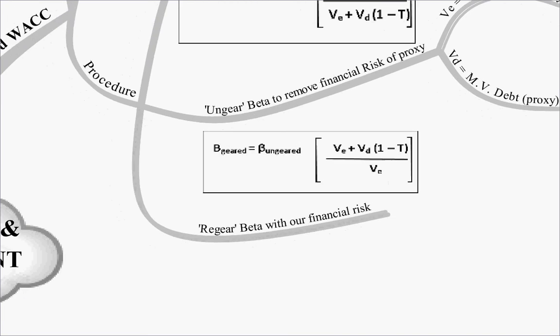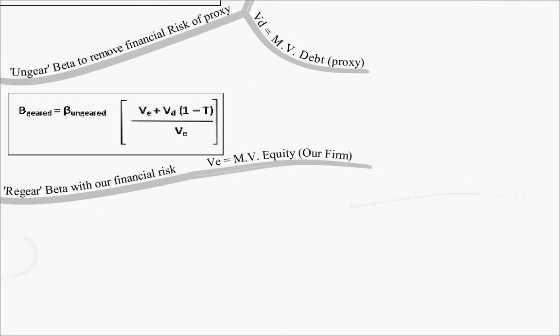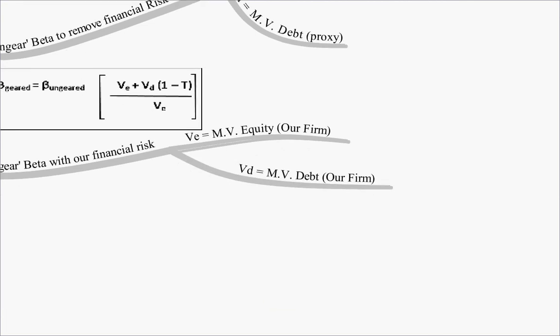We then have to re-gear their beta with our financial risk. So we're using their business risk and adding our financial risk to it to get a new beta. And in this, again, the market value of equity is VE, and that's our firm because we're re-gearing. And VD is the market value of the debt of our firm, because we're re-gearing with our financial risk.